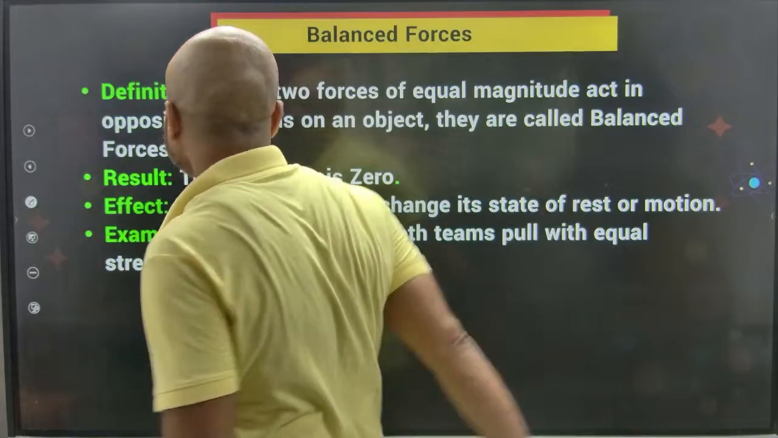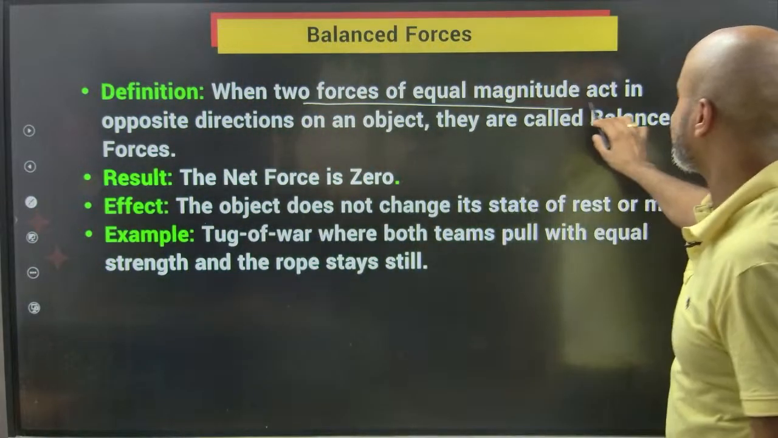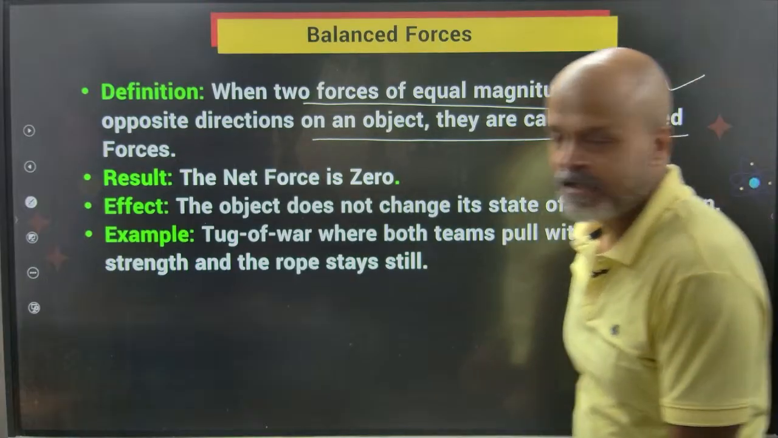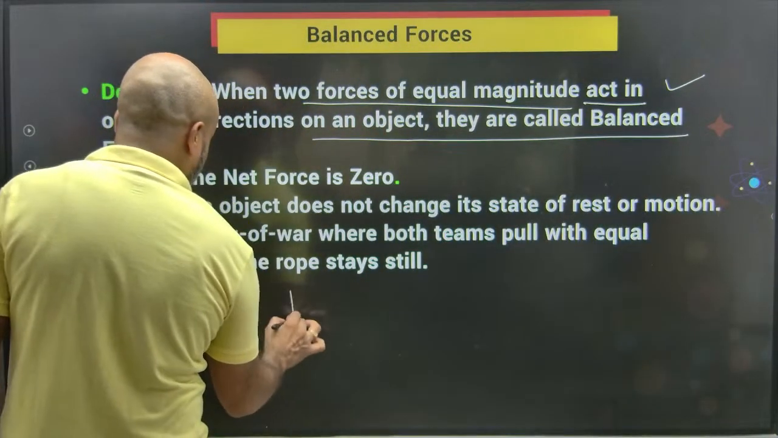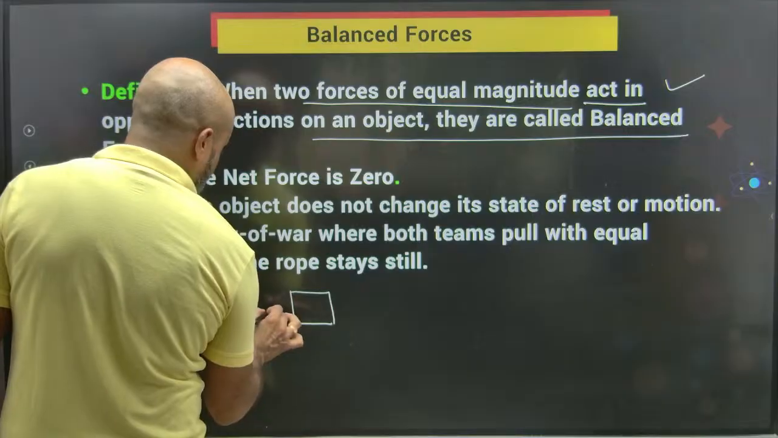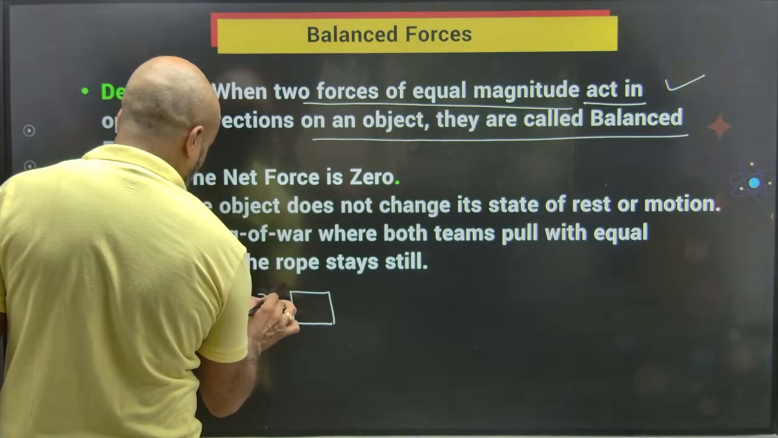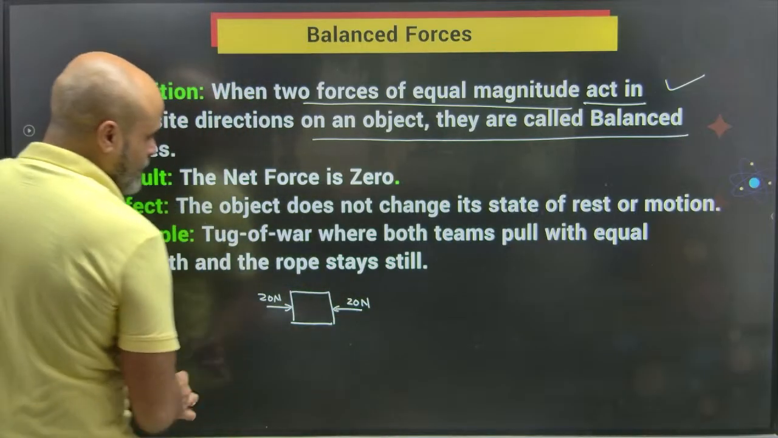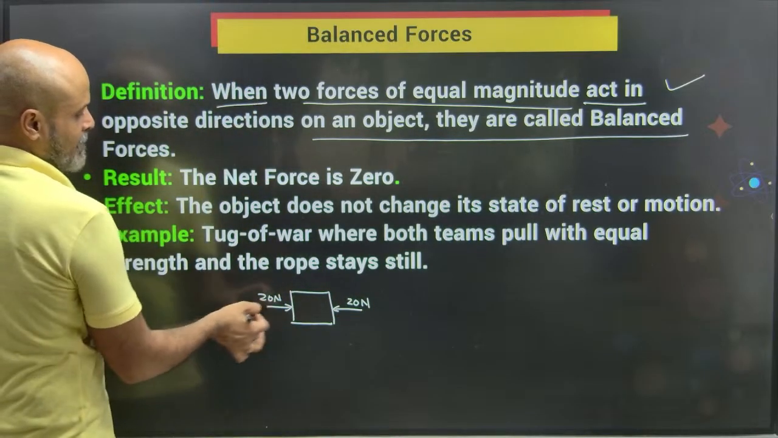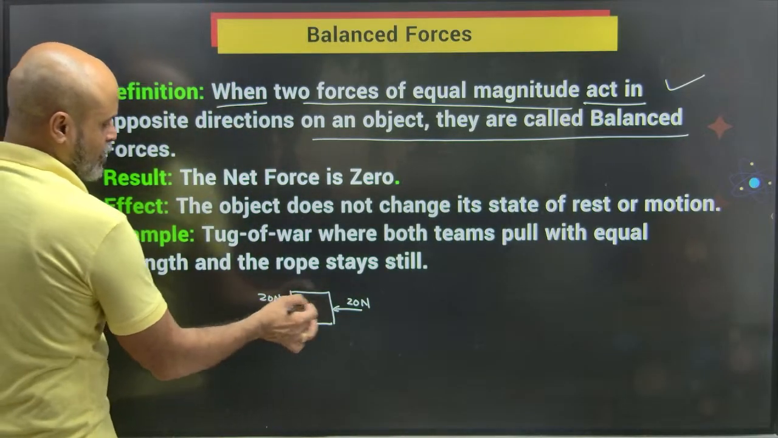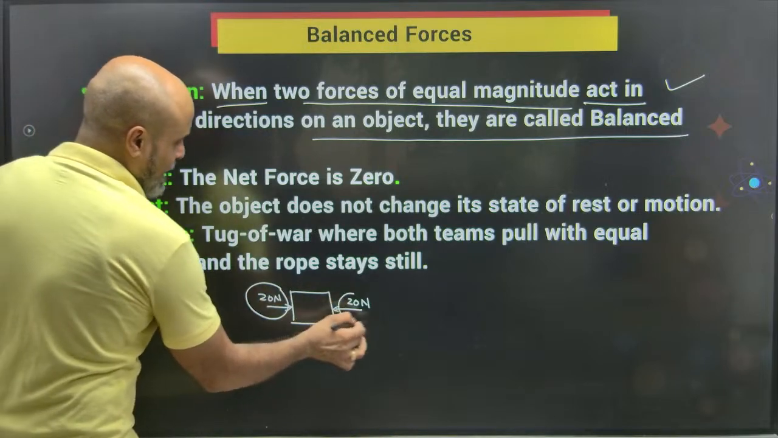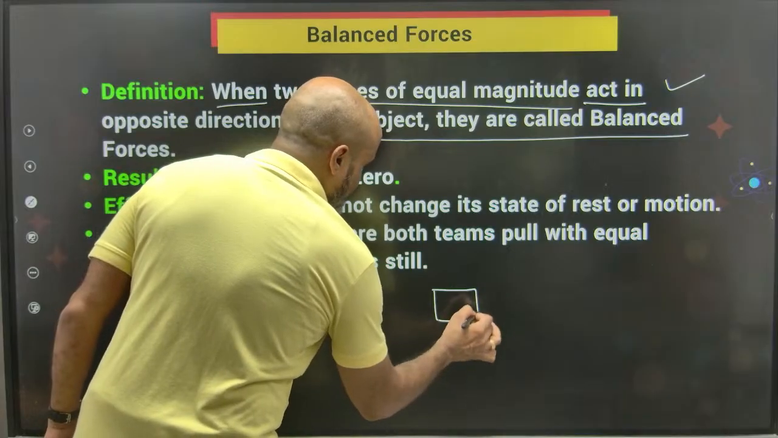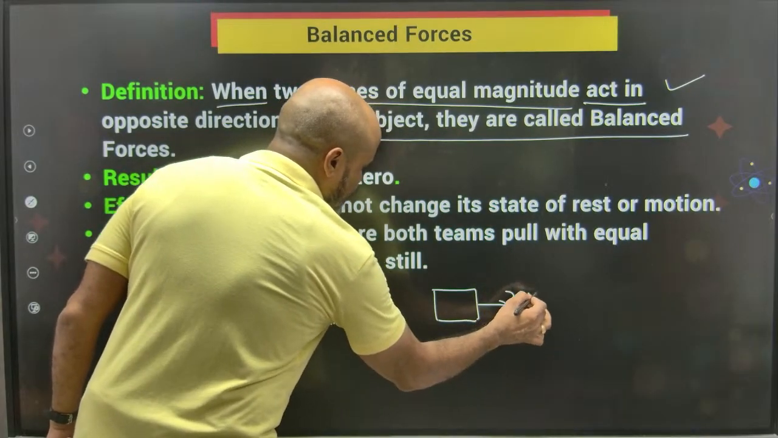Okay. Definition. When two forces of equal magnitude act in opposite directions on an object, they are called balanced forces. So let's say there is a force which is acting here of 20 Newton. There is a force which is acting here of 20 Newton. When two forces of equal magnitude are acting, these are called balanced forces. This force will balance this force. The object is not going to move. Or let's say we have an object here and you are pulling it with a force of 20 Newton this side.